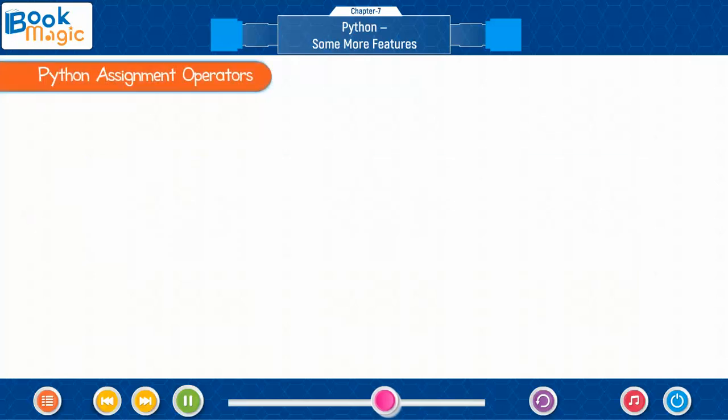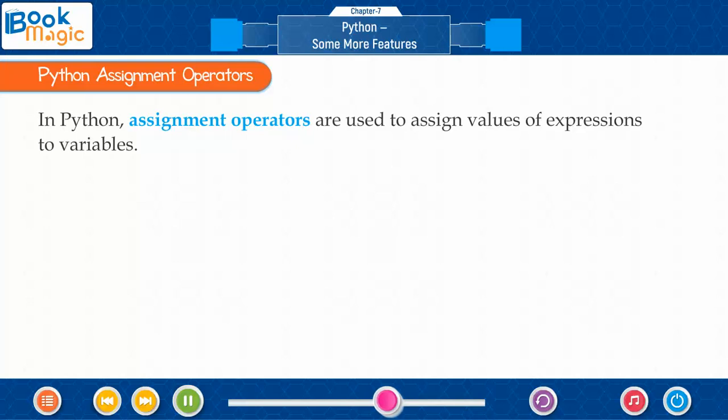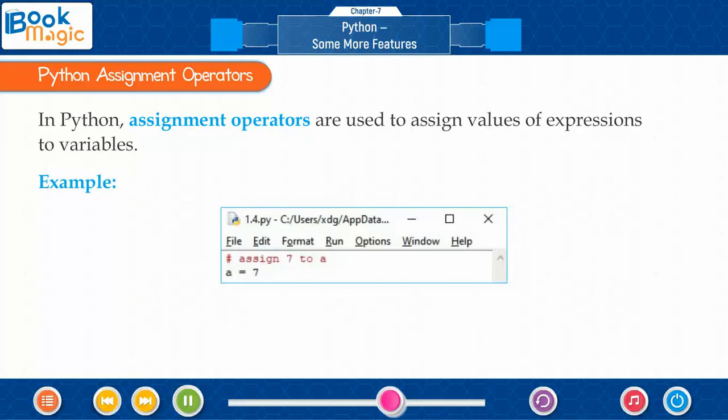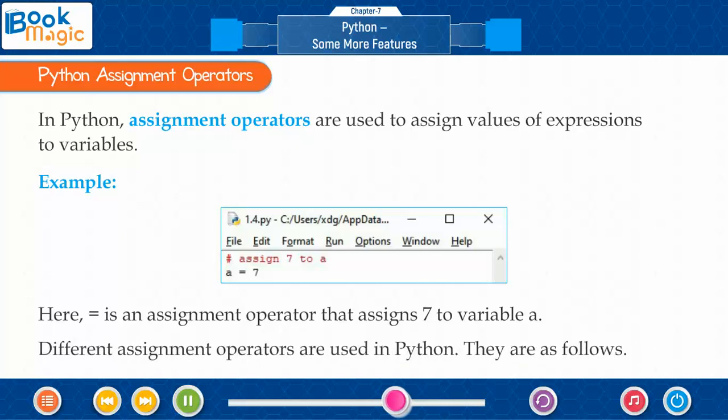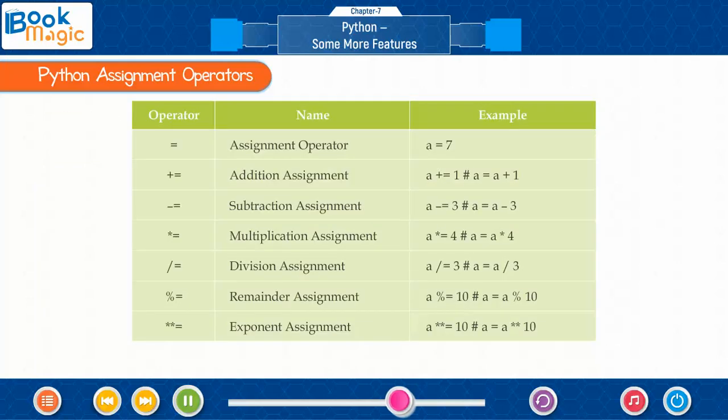Python assignment operators. In Python, assignment operators are used to assign values of expressions to variables. Example: here, equal is an assignment operator that assigns 7 to variable a. Different assignment operators are used in Python. They are as follows: operator, name, example: assignment operator, addition assignment, subtraction assignment, multiplication assignment, division assignment, remainder assignment, exponent assignment.